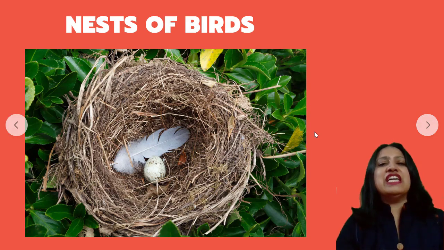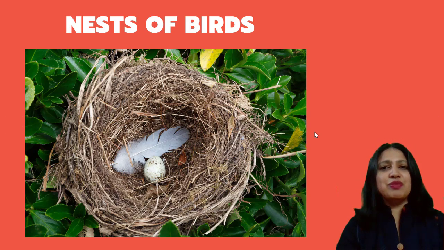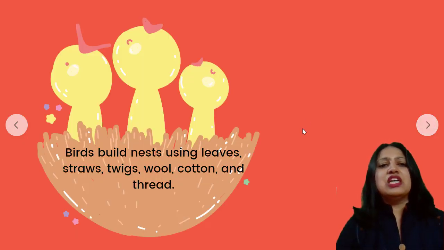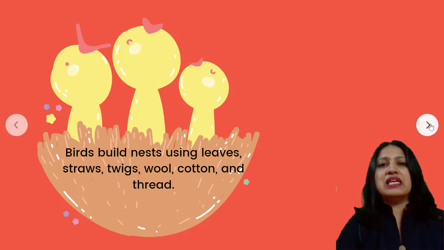Now let's study about the amazing houses of the birds. What are the houses of the birds called? Nests. It's really wonderful. These are the most beautiful houses you will ever see. So let's see how each bird builds nests. Before that, normally what do the birds use to build nests? They use leaves, straws, twigs, wool, cotton and thread. These are the materials used to build nests.